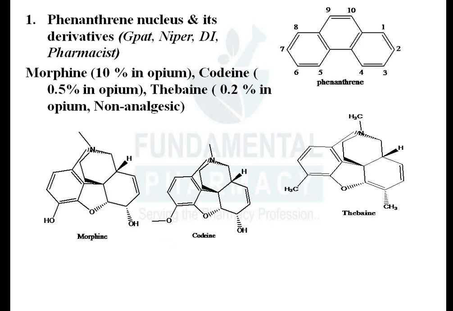Now what is thebaine? If you replace both hydroxyl groups by methyl, you will get thebaine. You can see the structure of thebaine. There is just one change, that is the absence of the hydroxyl group. So instead of the hydroxyl group in morphine, if you replace the hydroxyl group of morphine with a methyl group, then you will get thebaine. Okay, all three of these alkaloids are present naturally in opium. So you should be able to distinguish between the structural aspects of these three.